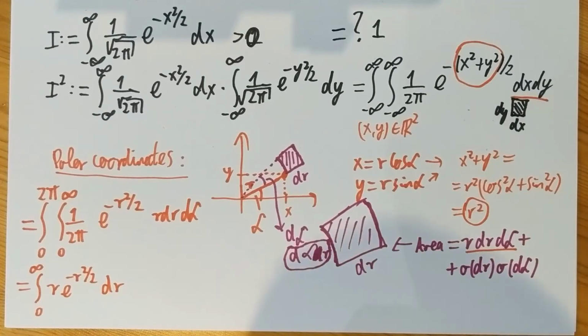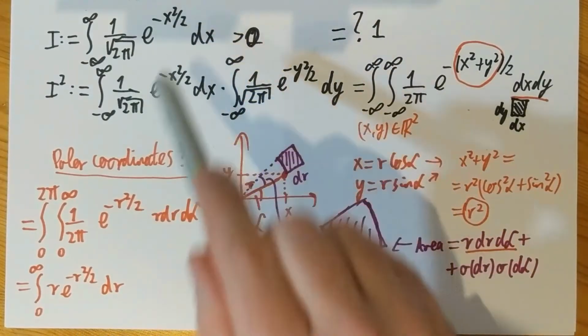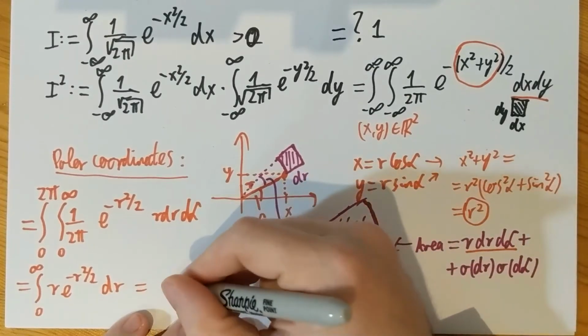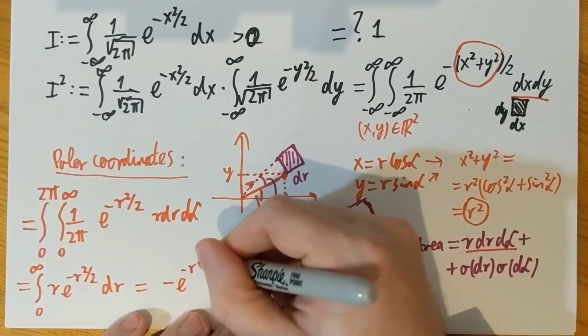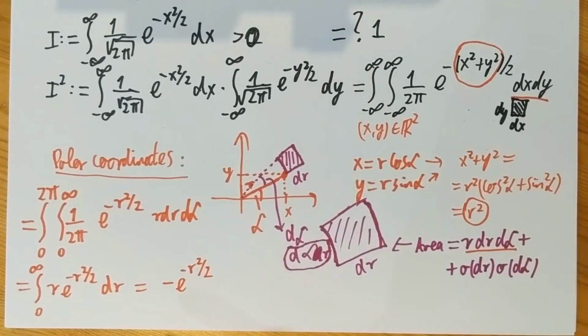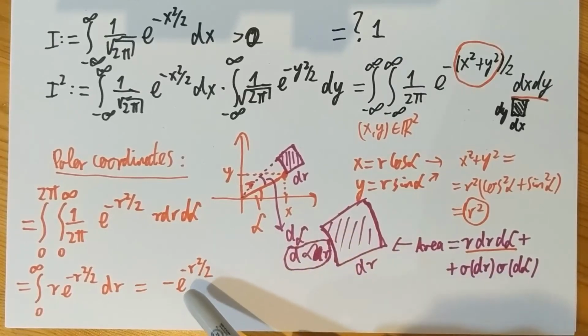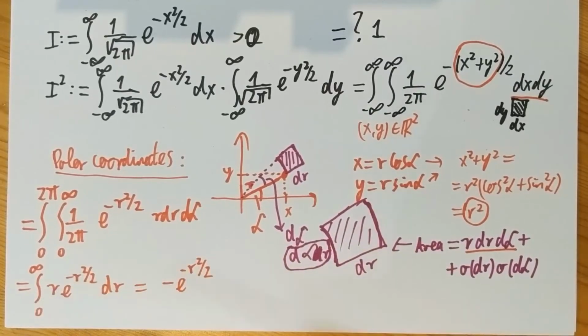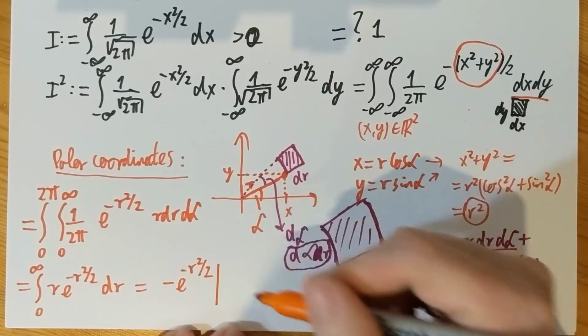And now you may ask yourself, okay, how is this any nicer than the original density I started with? How is this any nicer than the integral of e to the minus x squared over 2 dx? It's almost the same. There is an extra r factor here, but as it turns out, that extra r factor helps a lot, because if you differentiate e to the minus r squared over 2, that exactly gives the negative of whatever you see here. The derivative of this is the exponential itself times minus 2r over 2. So with the minus sign, it exactly gives you this r factor in front with a positive sign.